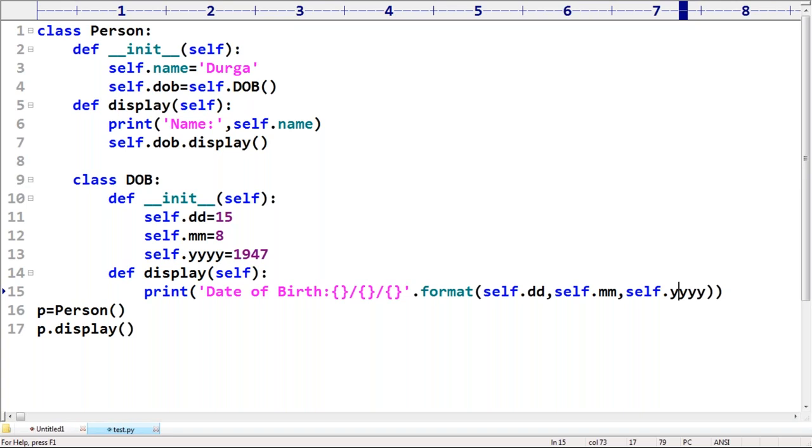Parent class methods are by default available everywhere, and in the child class we can call them. Clear up to this? Any doubt?